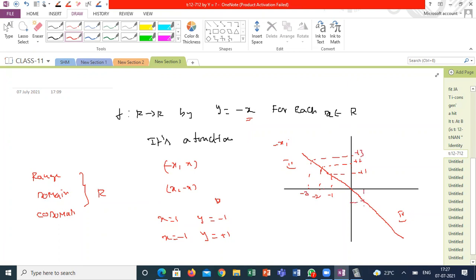If I take all positive values of x, +1, -1, +2, -2, +3, -3. So this is also a function. By seeing the function, defining its range, domain, and codomain is easy. Codomain is always the second set, irrespective of whether it has images or not. But range and domain you have to understand carefully from the given question.